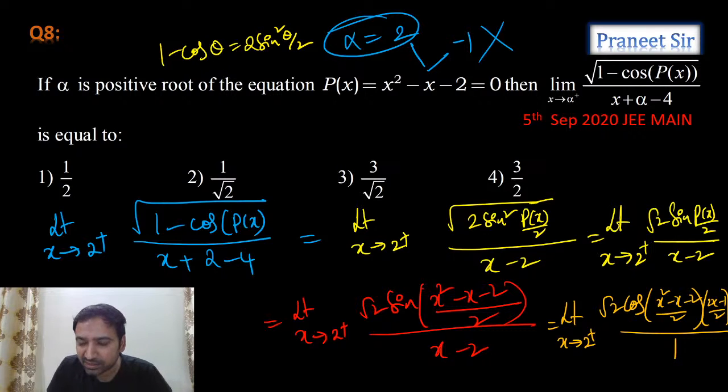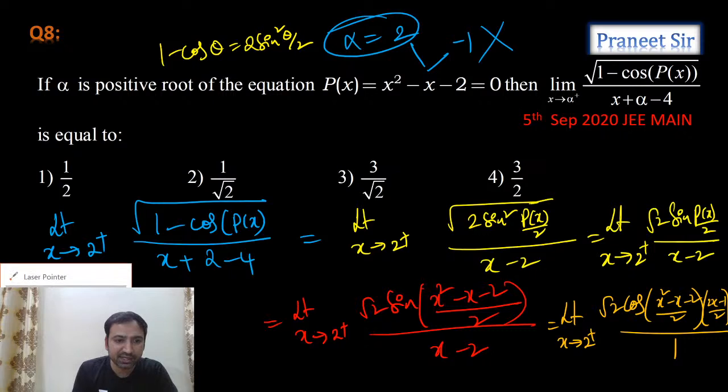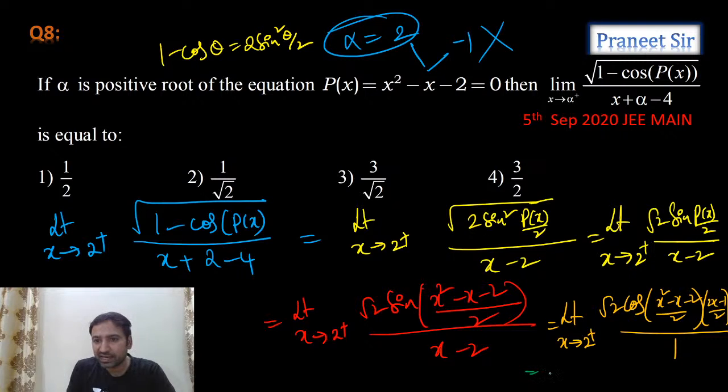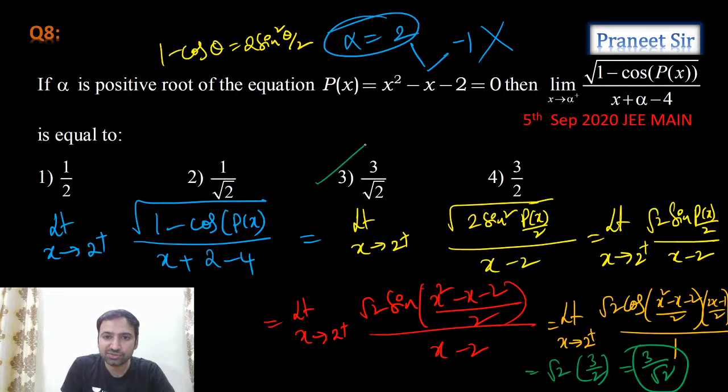Now substitute the limit, x equals to 2. If you substitute x equals to 2 here, let's see what we get. Are we getting root 2 into cos 0? If you substitute 2 here, we're getting 0, guys. Cos 0 is anyway 1. And now substituting 2 here, 2 times 2 is 4, 4 minus 1 is 3, 3 by 2, right? So finally what I am getting is 3 by root 2. So the answer should be 3 by root 2. Third option is the answer.